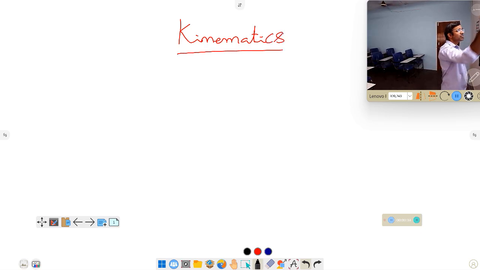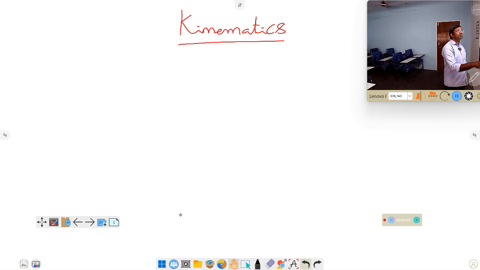The topic name is kinematics. What is kinematics actually? In this kinematics, what you are going to learn and what are the things you are going to cover. Actually, kinematics is a branch of science which deals with the motion of the bodies, and acceleration of the bodies and velocities, how it is moving, what way. That type of discussion can be done in kinematics.